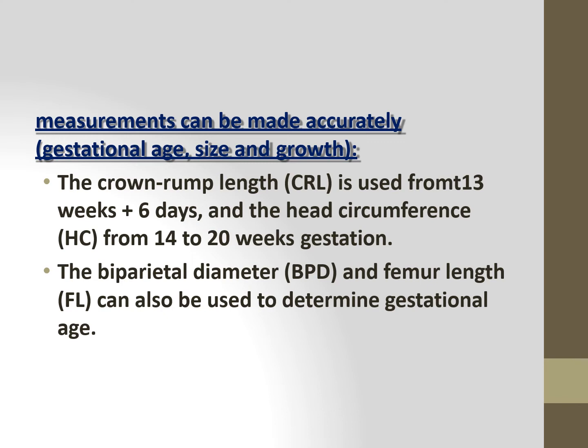You can assess the crown rump length, that is the length of the baby from the top to bottom, and it is used from 13 weeks plus 6 days of gestation onwards. And the head circumference, that is around the head, you can take from 14 to 20 weeks of gestation. The biparietal diameter and the femur length can also be used to determine the gestational age. If these measurements are normal, we can identify the gestational age and ensure the proper growth of the baby also.